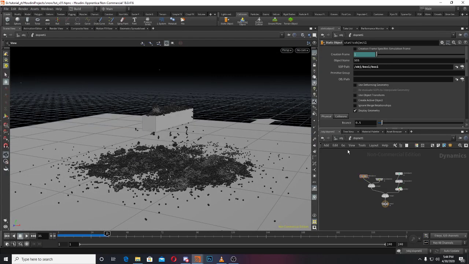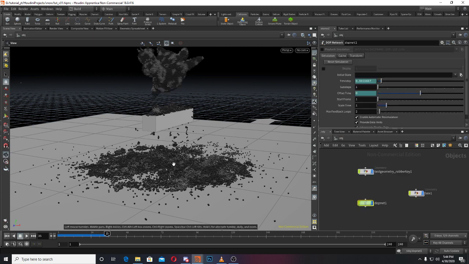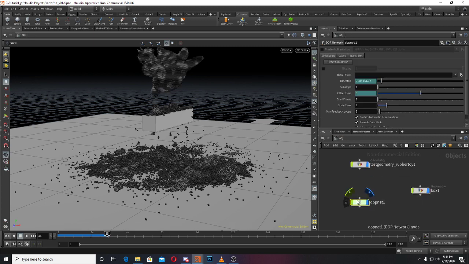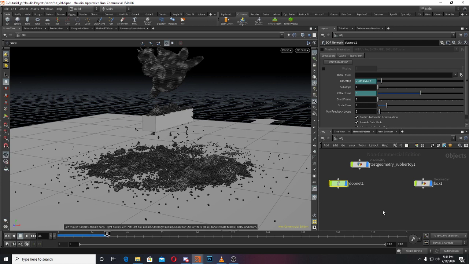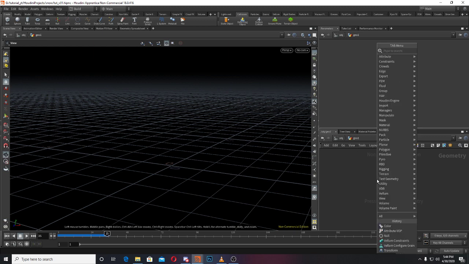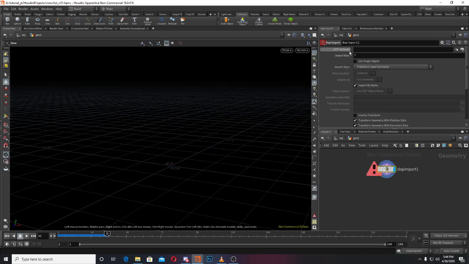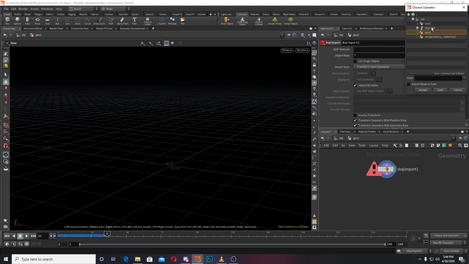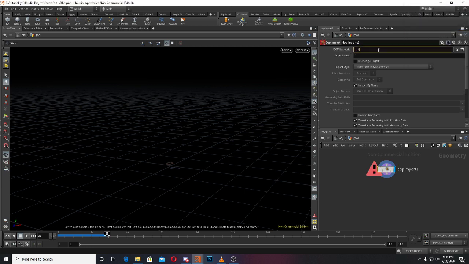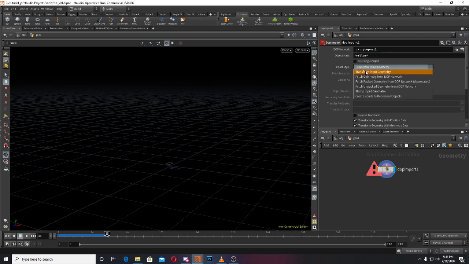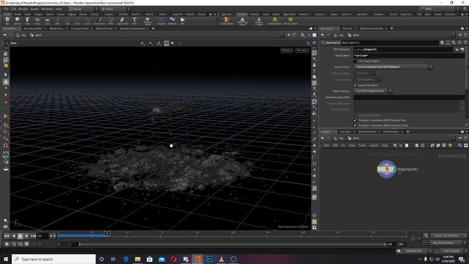So one more thing I'll show you. So now for caching purpose, how you cache, that also I'll tell you. If you are done with the simulation, you have to just create a geonode and you have to create a DOP import node, and here dop network, you can go like this, but I prefer dot dot slash dot net. Yeah, and in object mask I'll put vellum, and this, you got this.